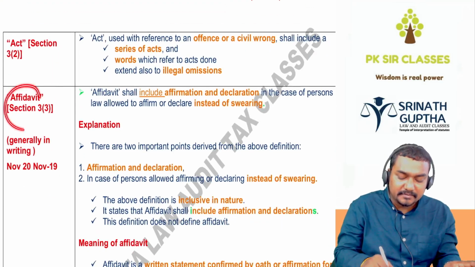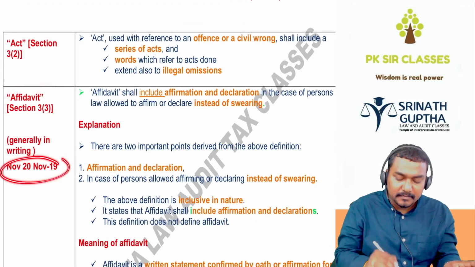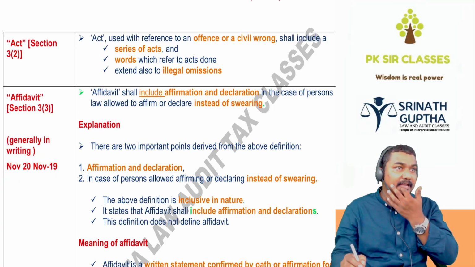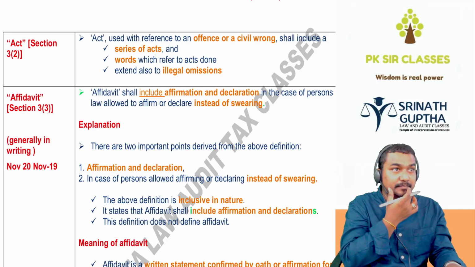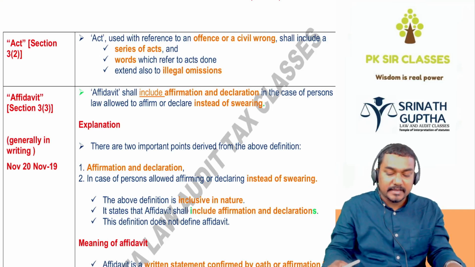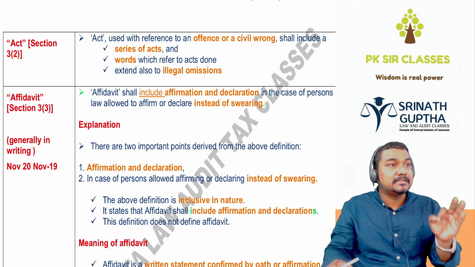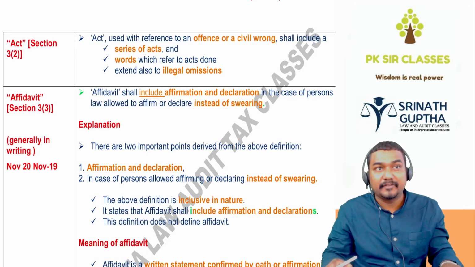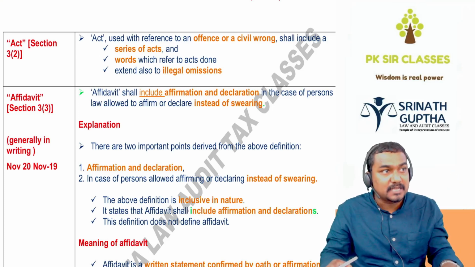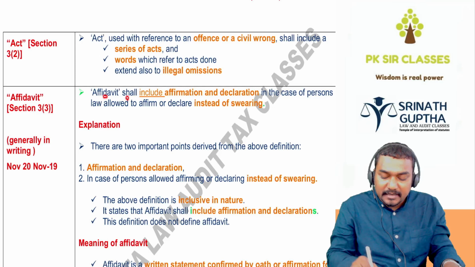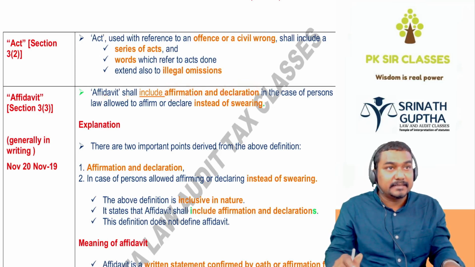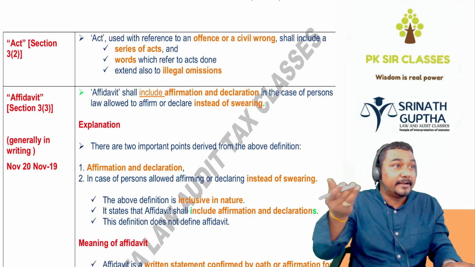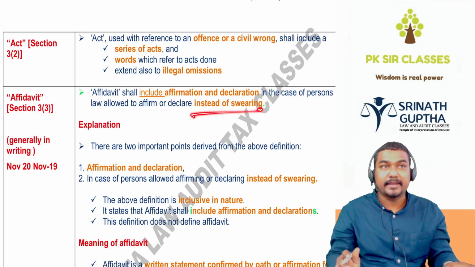Next, definition of affidavit. It came twice in the exam, beta, in 2020 and 2019. Definition of affidavit. This is not there in your material. Write it down, beta, if you want. So this was asked twice in the exam. Affidavit means a written statement confirming some fact. Affidavit shall include affirming or declaring. Affirming means accepting. Declaring means you are expressing your intention other than by swearing.